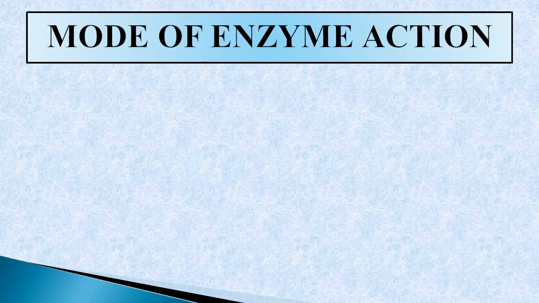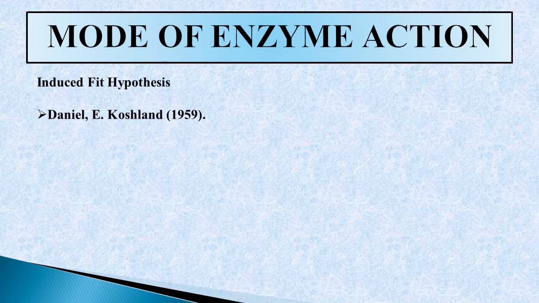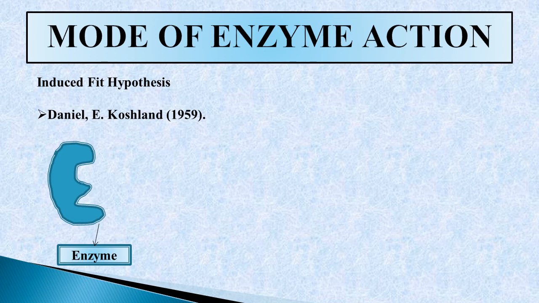So the second hypothesis is the induced fit hypothesis. It was given by Daniel E. Koshland in 1959. According to this hypothesis, the active site of the enzyme is not rigid but flexible. This is the enzyme, and the active site of the enzyme has two groups. First is the buttressing site and second one is the catalytic site.